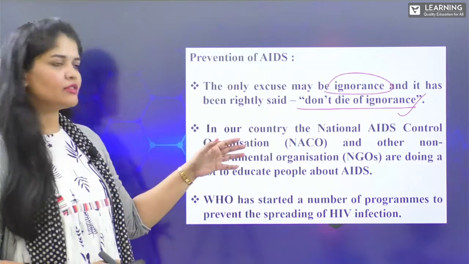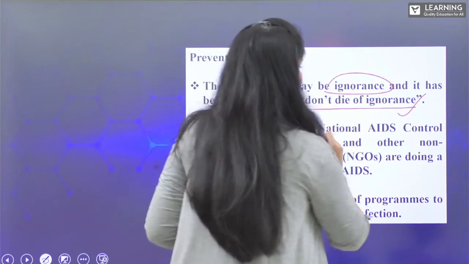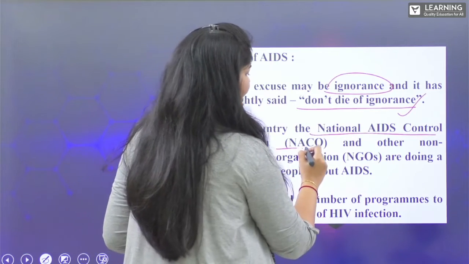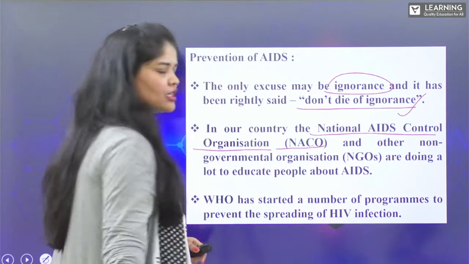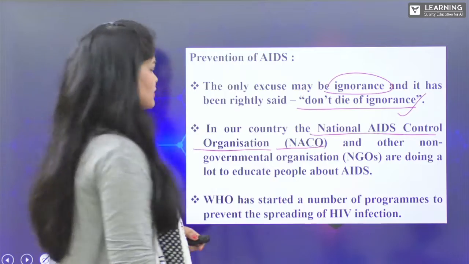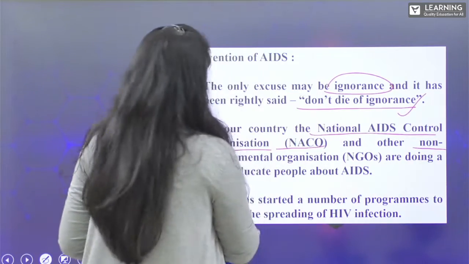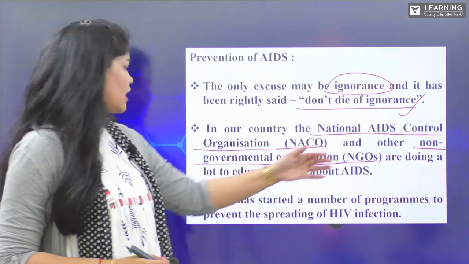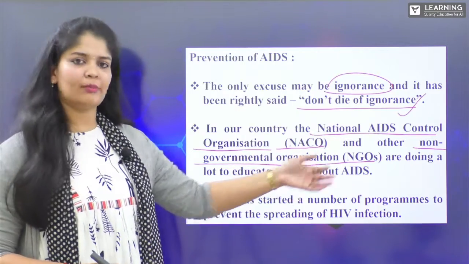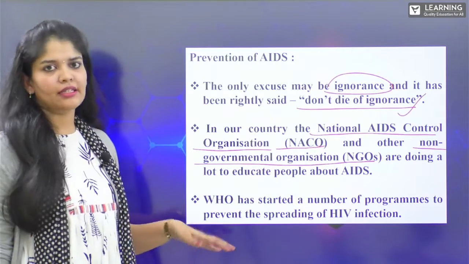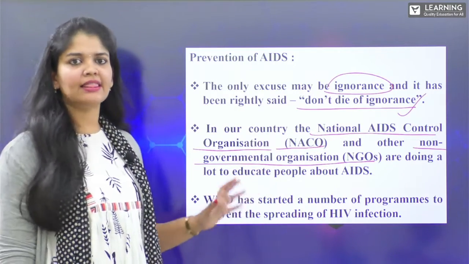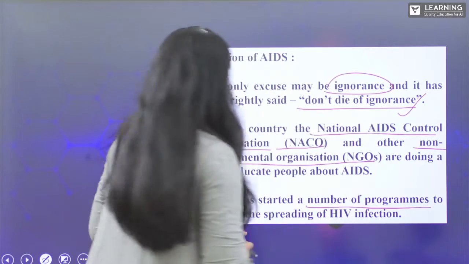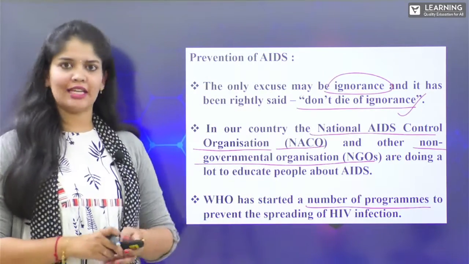In our country, the National AIDS Control Organization and other NGOs, non-governmental organizations, work hard to create awareness and educate people about AIDS. And WHO, the World Health Organization, has started a number of programs to prevent the spread of HIV infections.